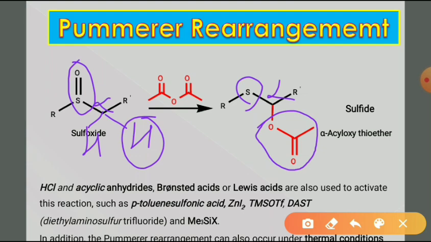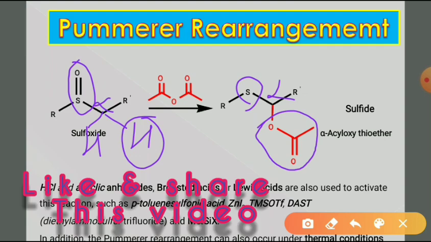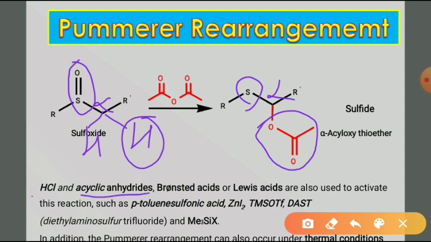Now the reaction can be activated by using HCl, acyclic anhydrides, and Bronsted acids or Lewis acids, such as paratoluene sulfonic acid, zinc iodide, trimethylsilyl trifluoromethanesulfonate, then diethylaminosulfur trifluoride, and trimethylsilyl halide. So these are also used to activate this reaction.